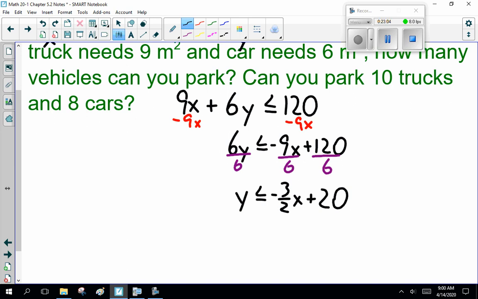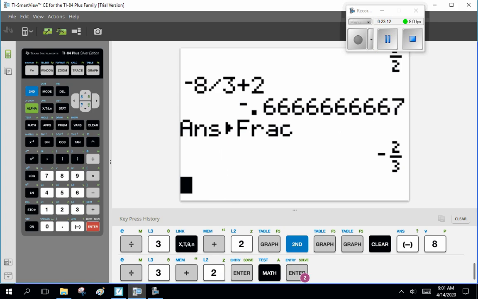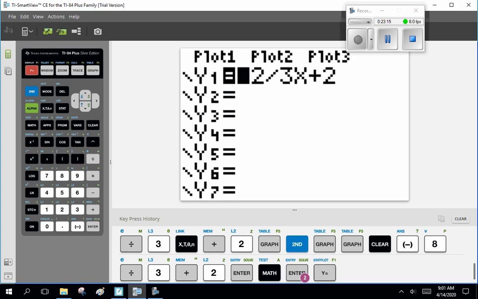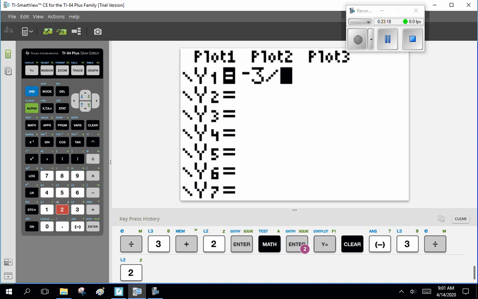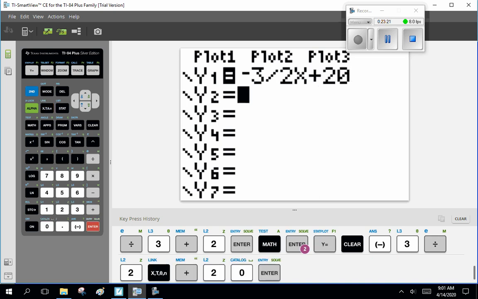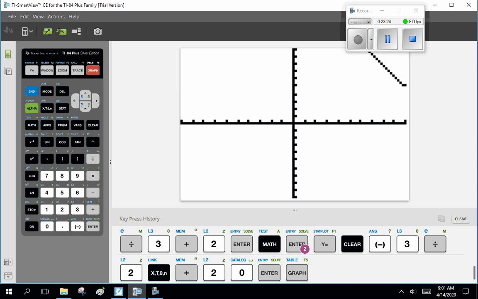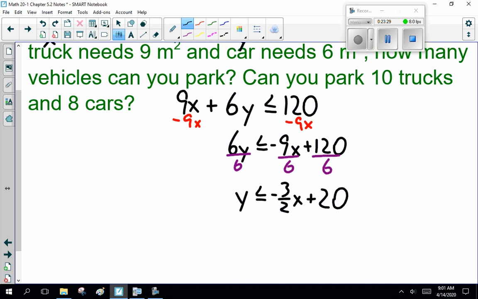Now, I'm going to ask you to pause the recording. I want you to graph y equals minus 3/2 x plus 20. Now, graphing this is important. And you see in the upper right quadrant there, we can see the line. Now, I want you to think about something. What's the minimum number of trucks you can park? What's the minimum number for x? 0. You cannot park a negative truck. So when we graph this, we're going something like this.